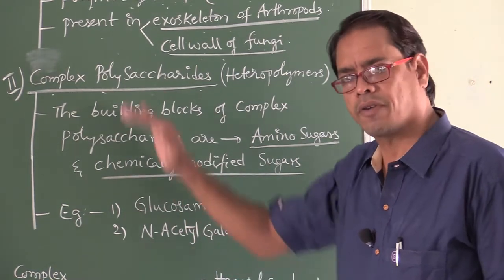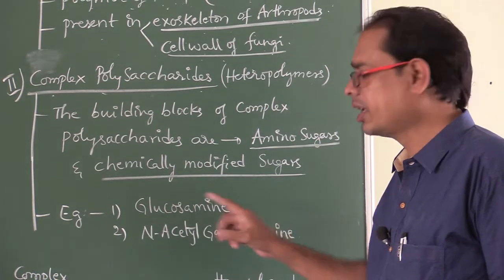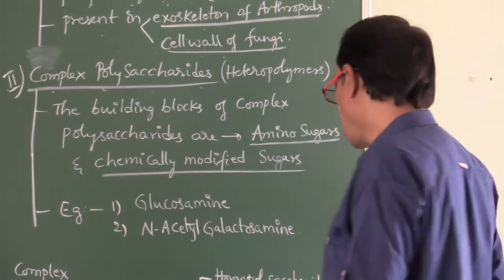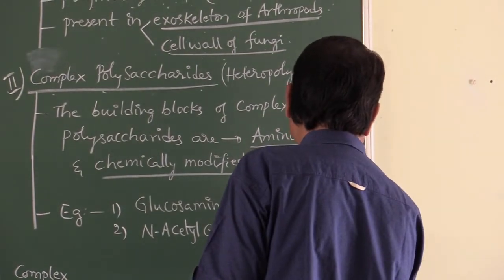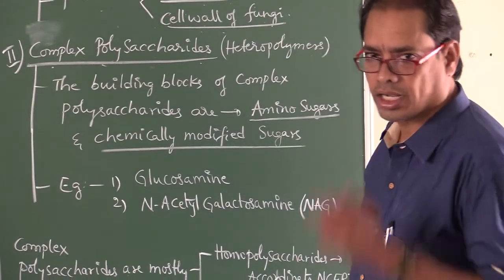What are the examples of complex polysaccharides? One is glucosamine. The second one is N-acetyl galactosamine, shortly called NAG.